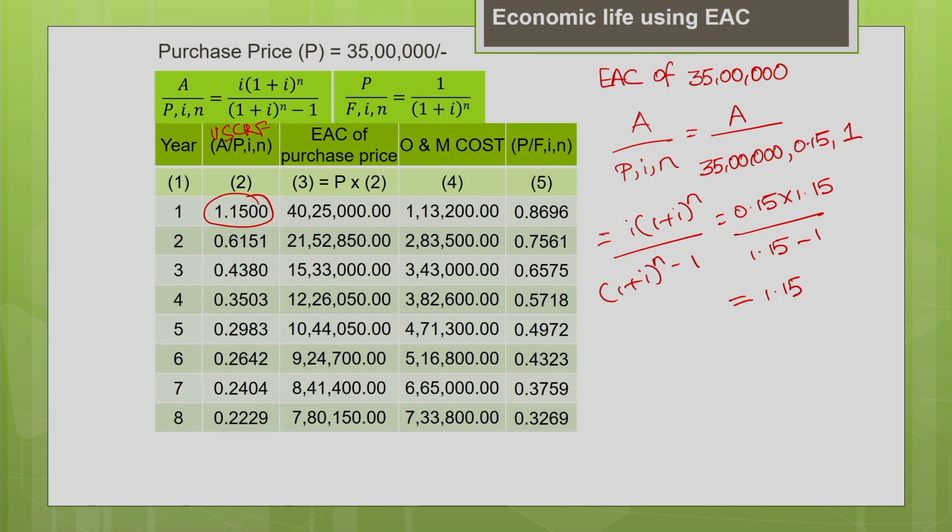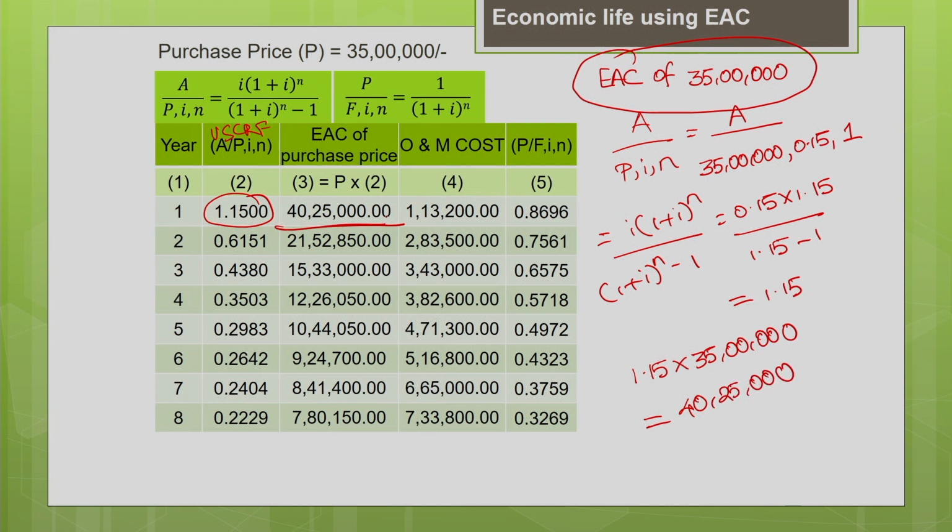Now, to find the equivalent annual cost of 35 lakh, you multiply this factor 1.15 into 35 lakh. This gives me the equivalent annual cost as 40 lakh 25,000. This is the equivalent annual cost for year 1 of the purchase price. Similarly, you have to estimate it for all the years.